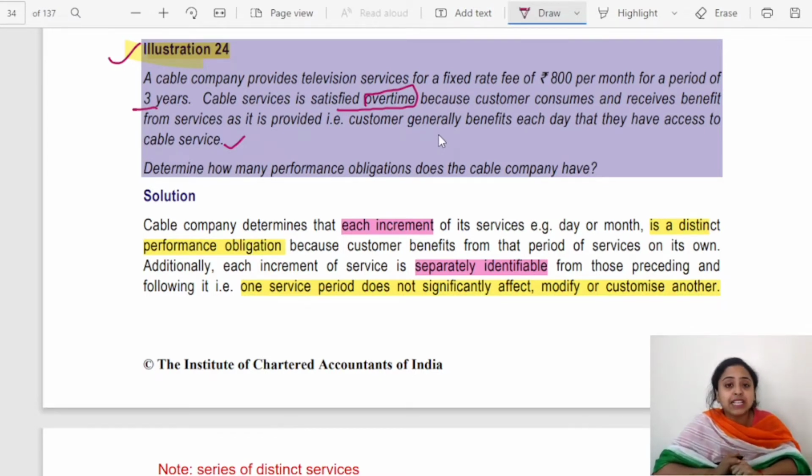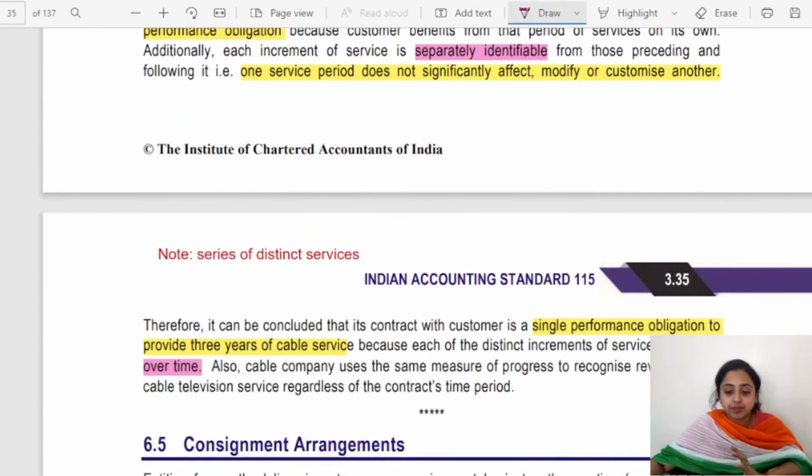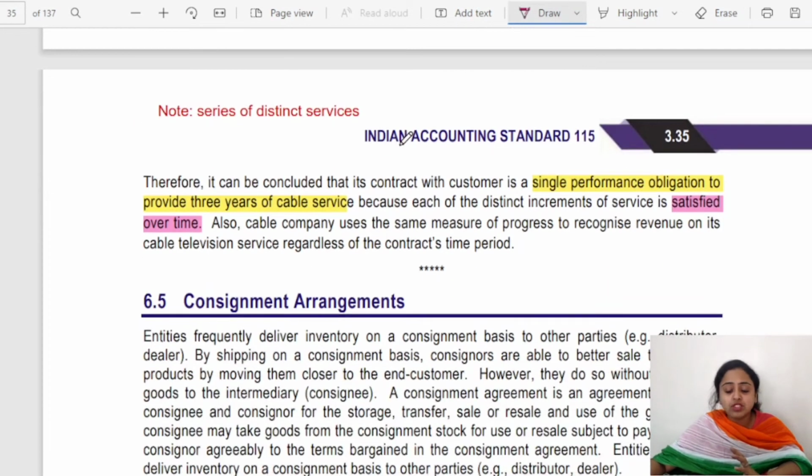It should be treated as one particular performance obligation. This is the way the cable connection company records its revenue. Read this answer once. These are distinct, but since these performance obligations are of similar nature, similar kind, they can be clubbed and noted as a series of distinct goods and services. So, a single performance obligation.